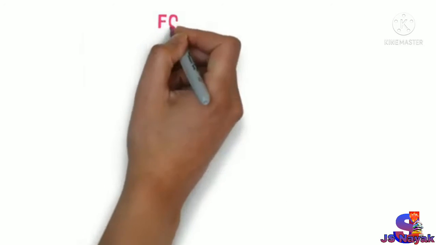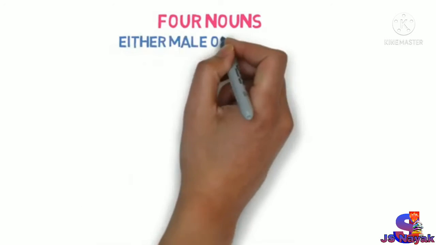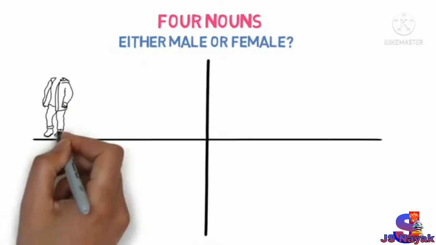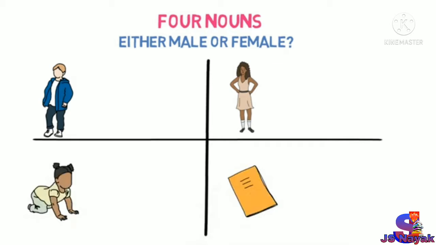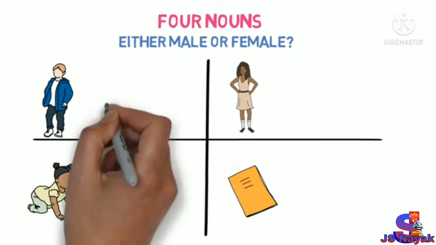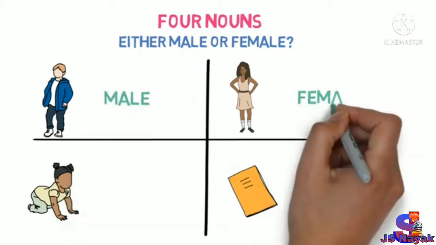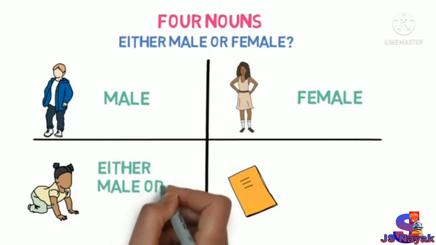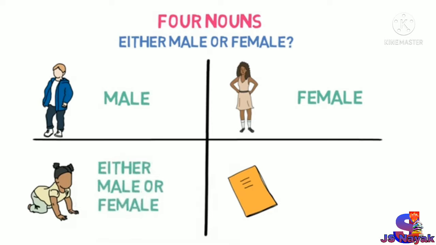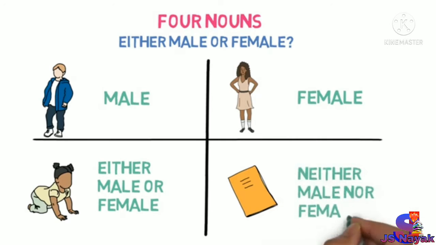Let me ask you a question. I will give you four nouns and you have to tell me either they are male or female. Boy, girl, baby and book. The first and second are straightforward. Boy is a male and girl is a female. Now, what about baby? Is it a male or female? It can be both, right? So, it can be either a male or female. What about a book? Is it a male or female? It is neither a male nor a female.